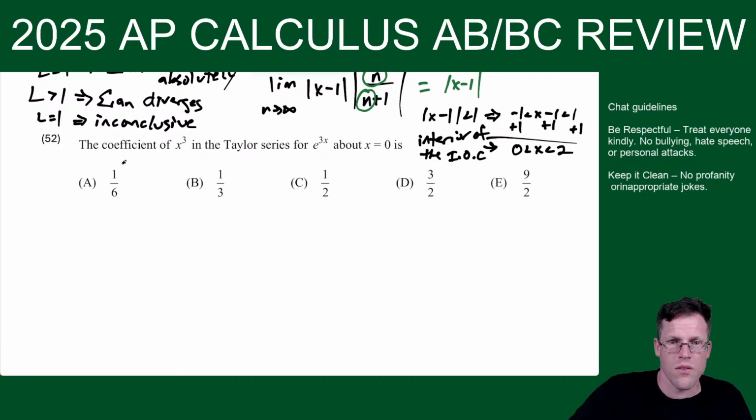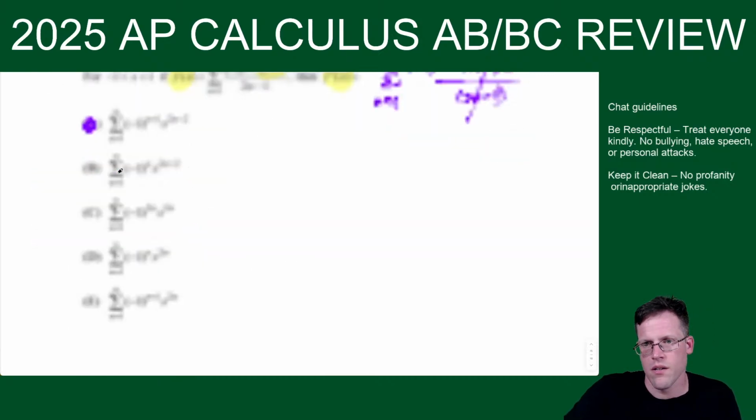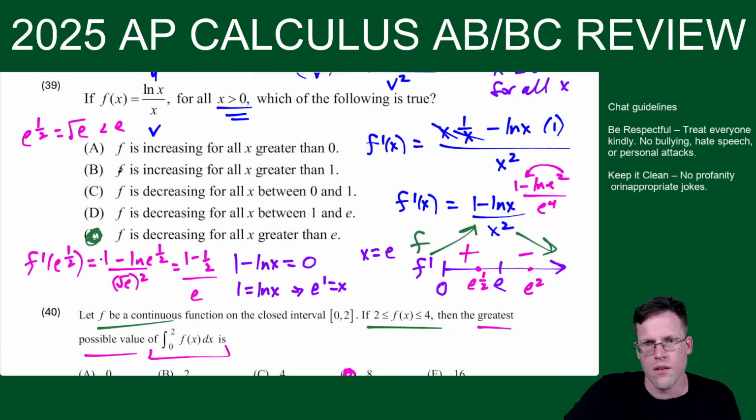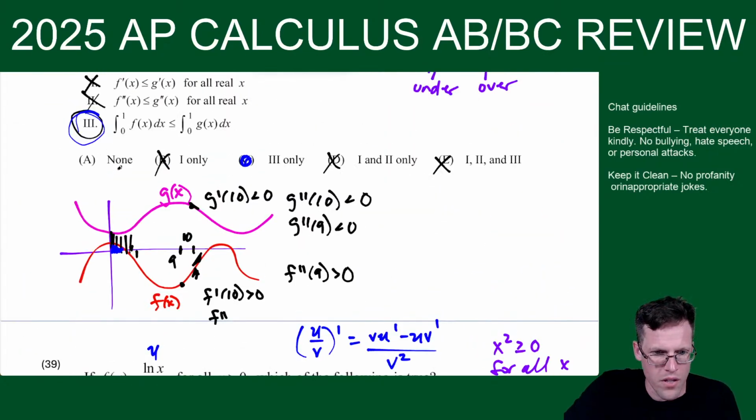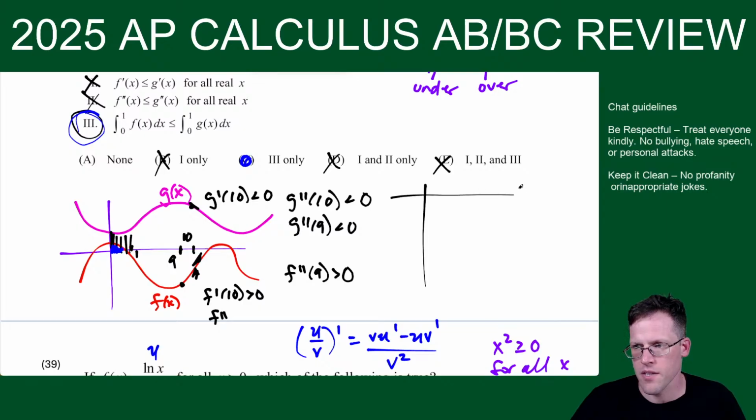Wait, on question 38. Let's see. 3, would it be false because if the integrals are negative? Yeah, but if the integrals are both negative, so let's talk about that. So let's say this is like positive x, positive y, like here's 0. There's the origin. If like this whole stuff was happening over here,